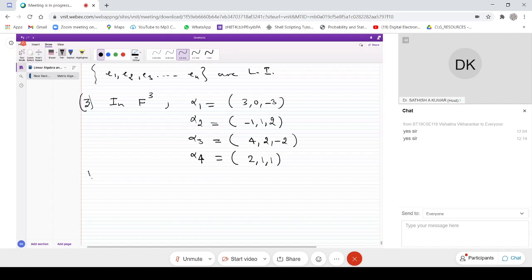Now verify whether alpha 1, alpha 2, alpha 3, alpha 4 are linearly independent or linearly dependent. I'll just give you some time. Just verify and tell me the answer. And you have to tell me the relation also, not just that it is linearly dependent. What is the relation? Just find it out and tell me the answer.